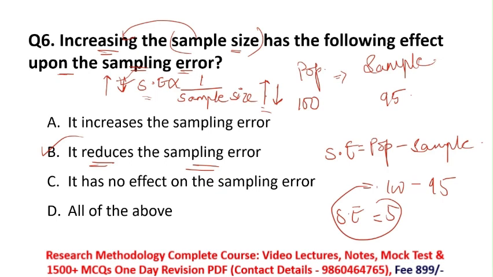Then we'll see the incorrect options as well. Option A, it increases the sampling error. No, because when my sample size is increasing, my sampling error should reduce, not increase. So option A is incorrect. Option C, it has no effect on the sampling error, which is obviously incorrect because there is a relation between sampling error and sample size. So remember, sampling error is always inversely proportional to sample size. For this question, option B is the right answer. It reduces the sampling error.